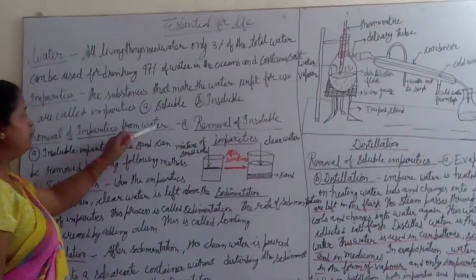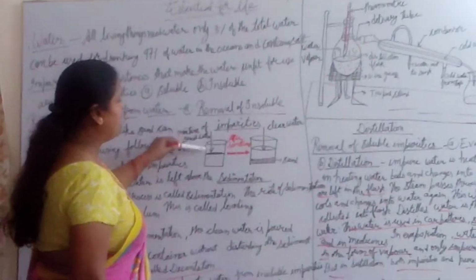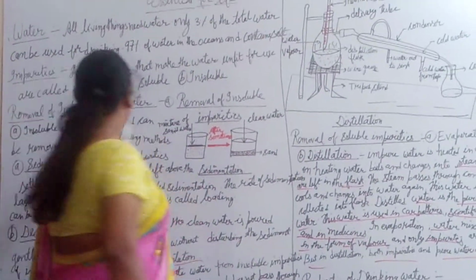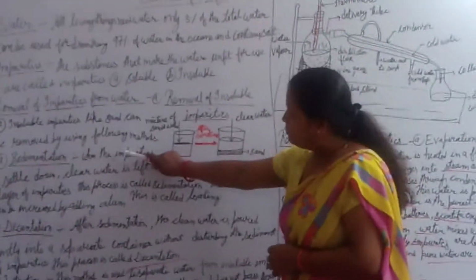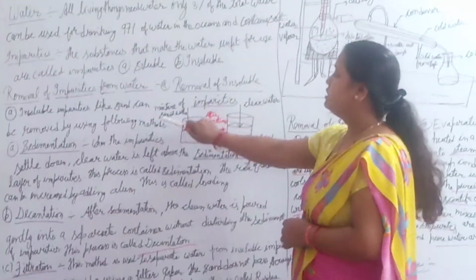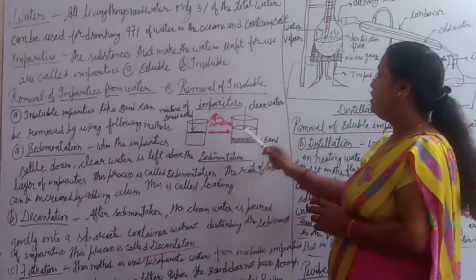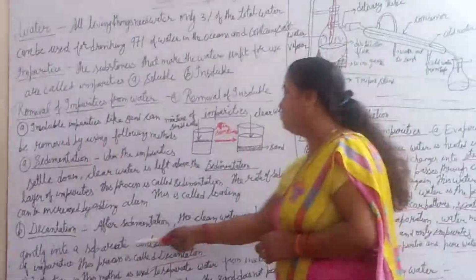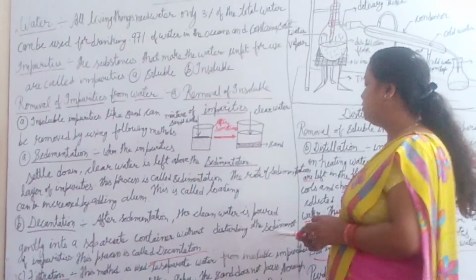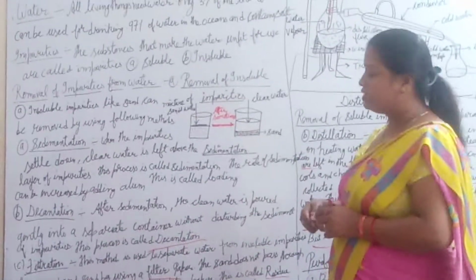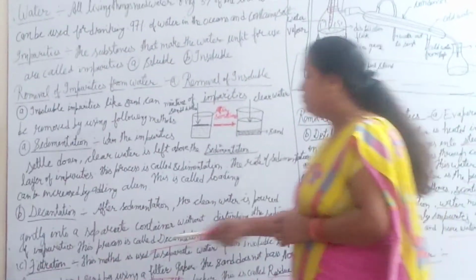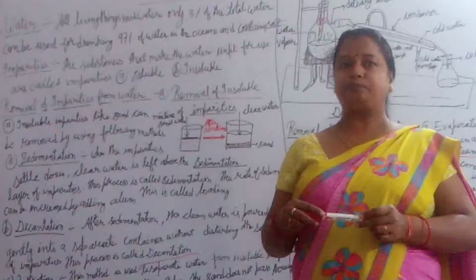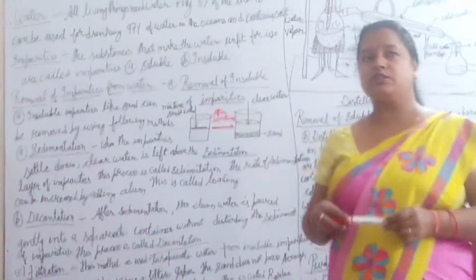Now, removal of impurities from water. Removal of insoluble impurities, I have already explained with the help of an experiment. Insoluble impurities like sand can be removed using methods like sedimentation, decantation and filtration. In sedimentation, I left the container for some time, and heavy particles settled down at the bottom. In decantation, the clean water is poured into a separate container without disturbing the sediment, and filtered water comes out. But if you want to filter more, you can use filter paper or cotton cloth. Clear? Otherwise you can use chlorine tablets, alum, and nowadays RO and aqua for cleaning the water.